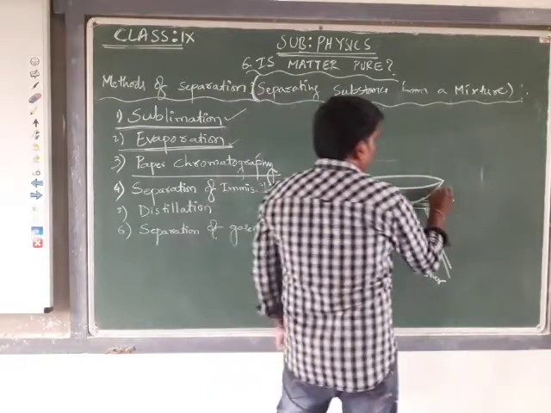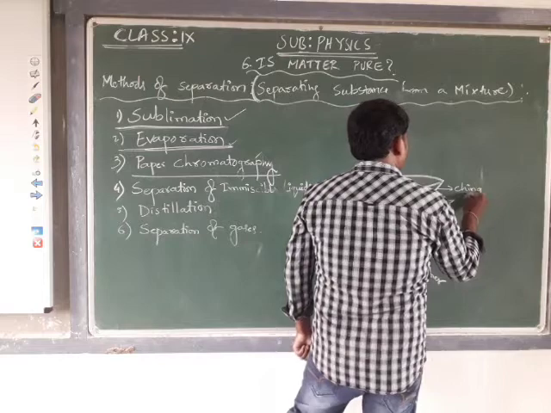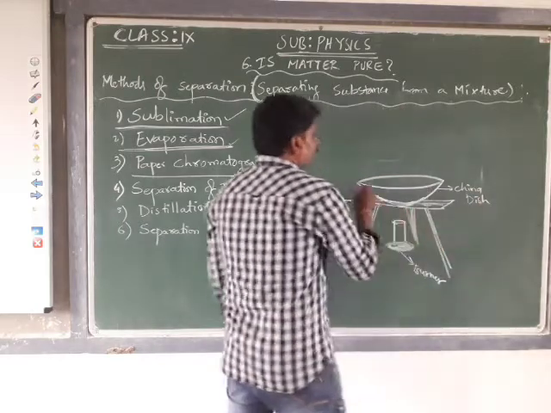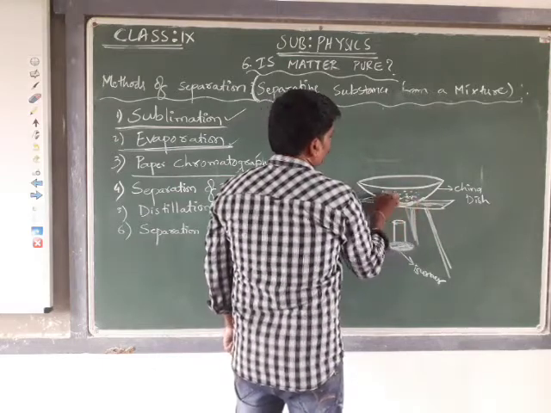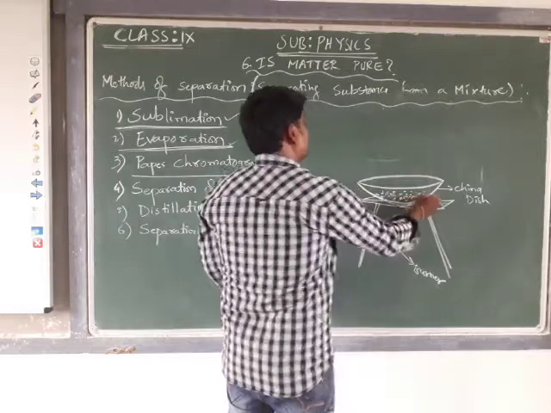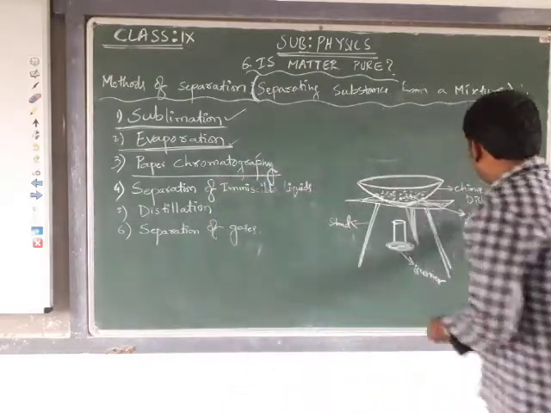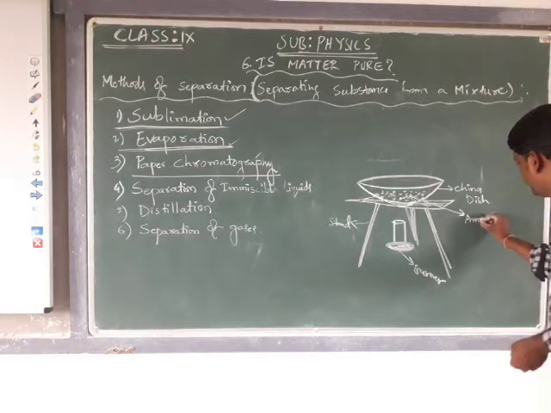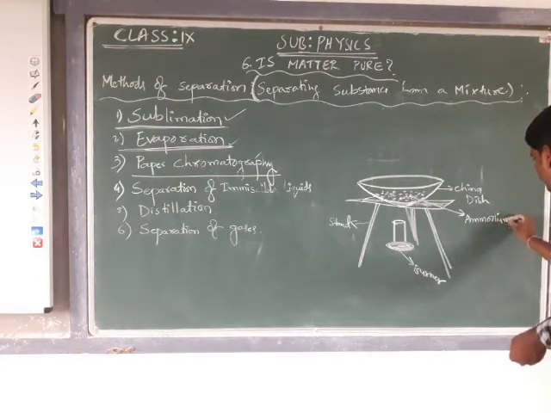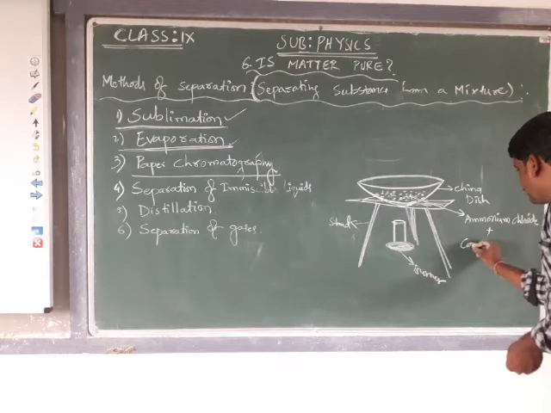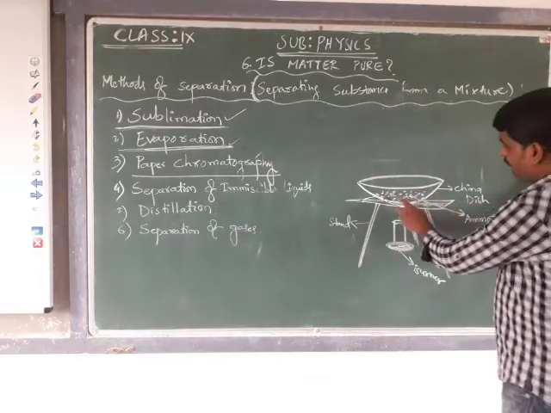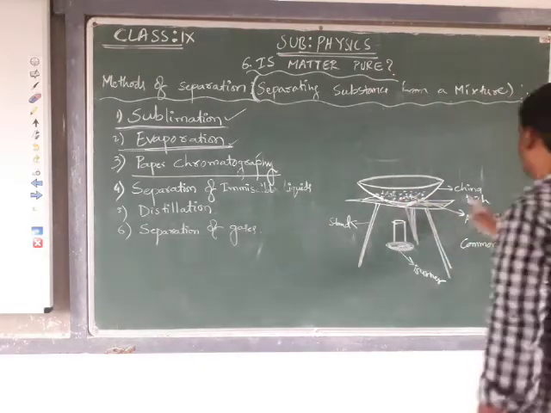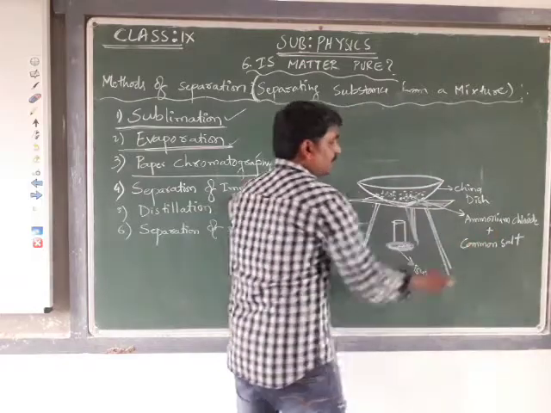Now here in this china dish, add the mixture of ammonium chloride plus common salt. Okay, this is the mixture of ammonium chloride and common salt. This china dish consists of ammonium chloride and common salt.